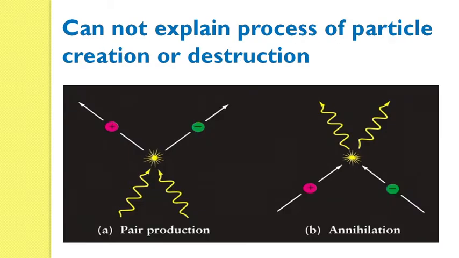The third situation is creation and destruction. In processes where creation and destruction take place, we can't apply Schrodinger wave equation. For example, in pair production, a gamma photon interacts to give one electron and one positron, and in the reverse, that means in the annihilation process, one positron and one electron interact to give two gamma photons. So in such processes we can't apply Schrodinger wave equation.